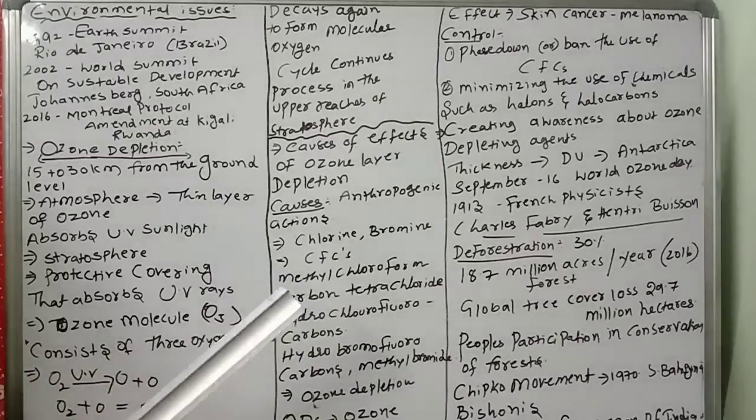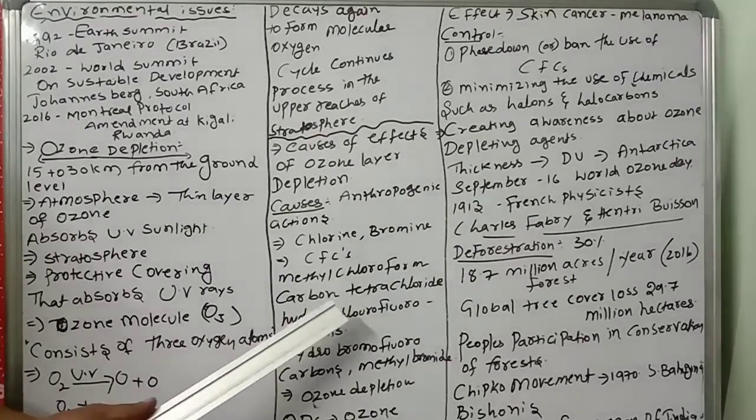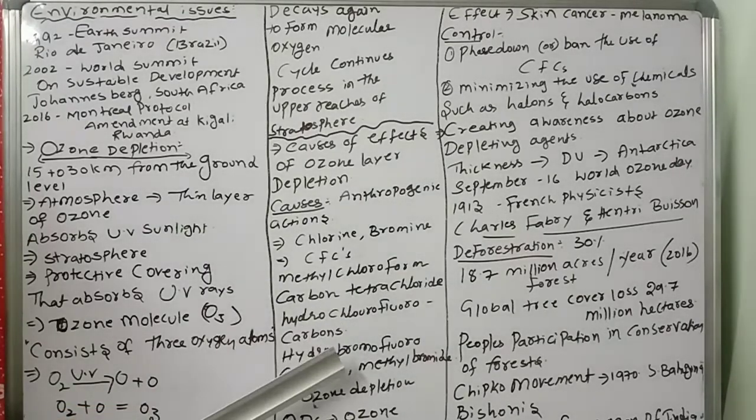Methyl chloroform, carbon tetrachloride, hydrochlorofluorocarbons, hydrobromofluorocarbons, methyl bromide. These all are causing the ozone depletion. So these are categorized as ozone depleting substances. What do you call these? Ozone depleting substances.